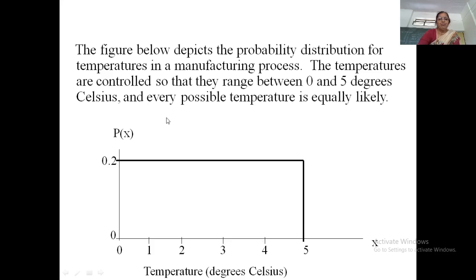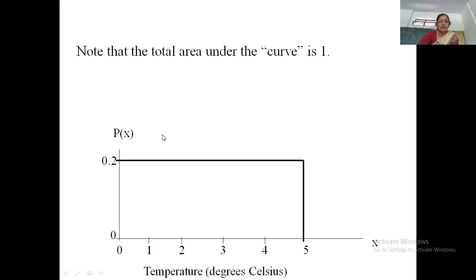Okay, so here what is my f of x? f of x is 1 upon 5 minus 0. 5 minus 0 means 1 upon 5. So 1 upon 5 is 0.2. So the height of this rectangle is 0.2. On the x axis we have temperature in degrees Celsius, and on the y axis we have f of x or p of x. Now we can see that the area under the curve is 1.